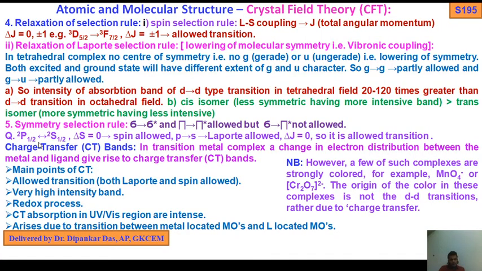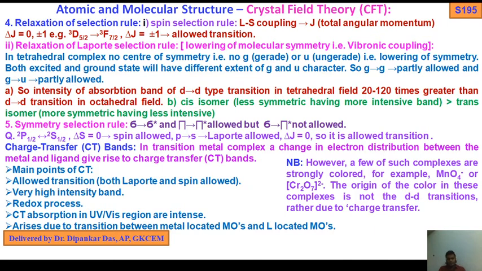For the 2p to 2s transition, del S is 0, so it is spin allowed. The p to s change is Laporte allowed. The term symbol, although it is not included in your BTech syllabus, has del J 0, so it is an allowed transition. Now these relaxation portions are not included in your syllabus, just for reference. If you want details, then I will discuss them in another class.